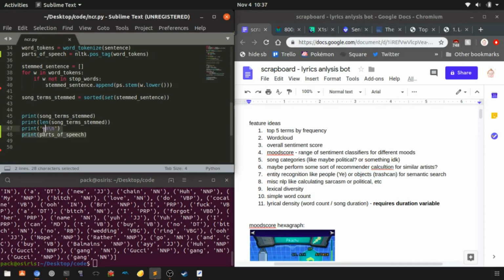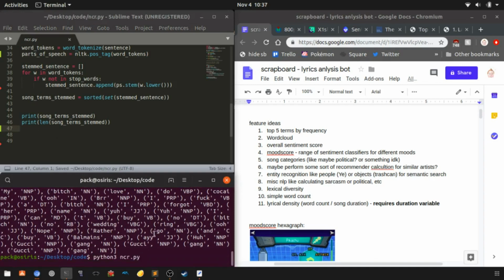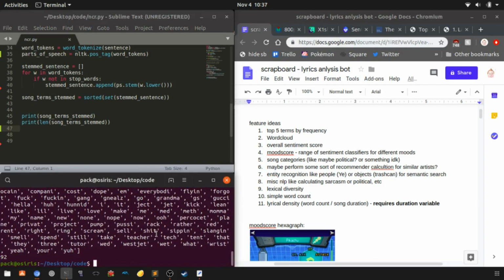First of all, I'm going to take this out. I don't really want to see the parts of speech every time. So let's see what we got here. I don't know why this thing is so long. Okay, we've got the unique words, the stems, and the stem count. So let's start making a little bit of output, a little bit of a GUI, if you will. Let's call it this. I don't even know how to use the print function because I'm not used to working in Python 3.